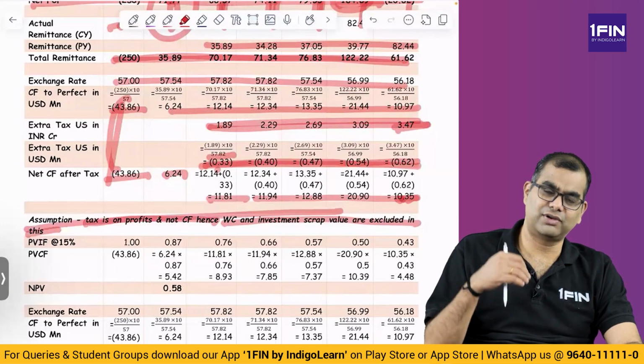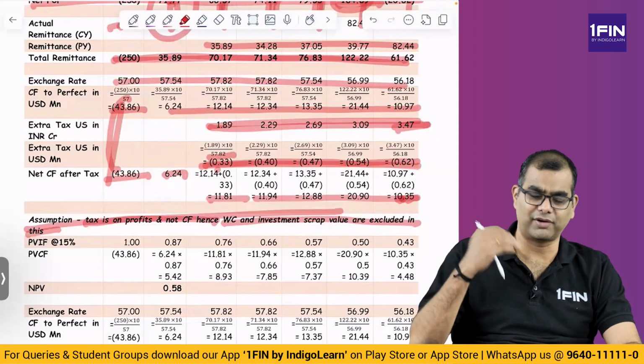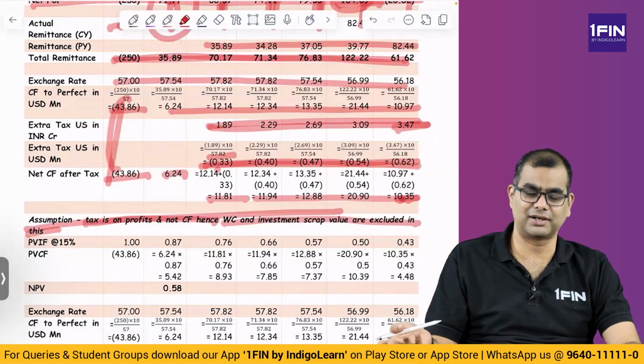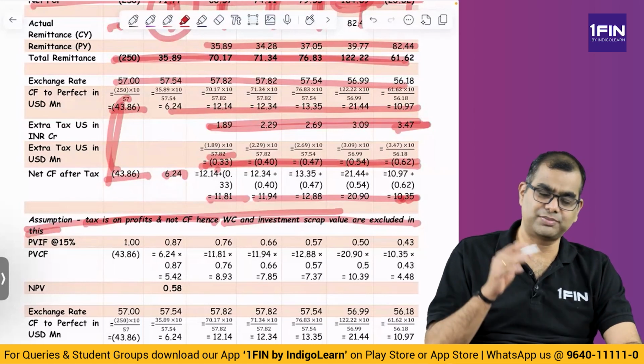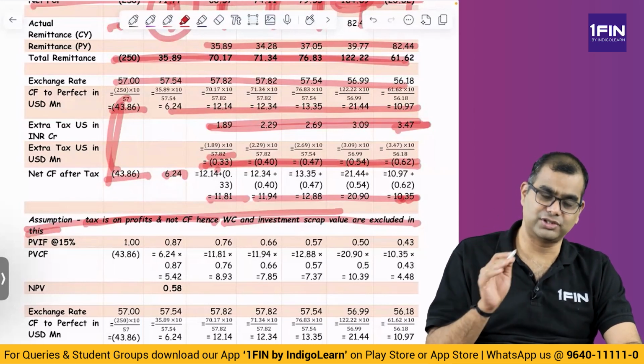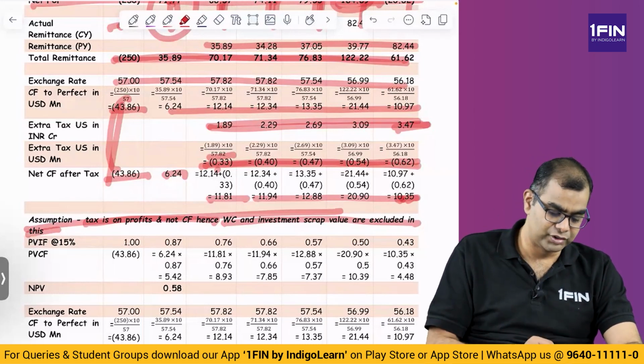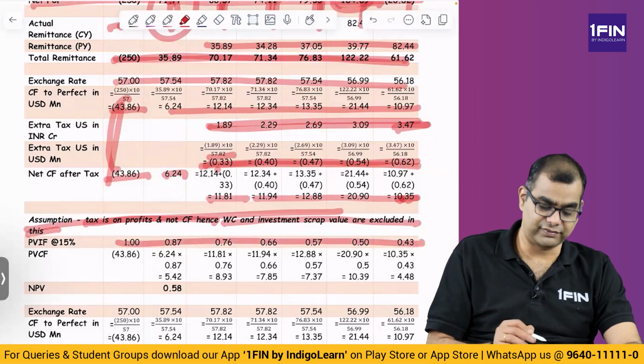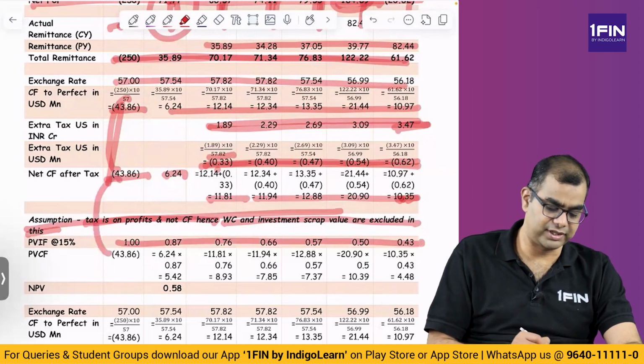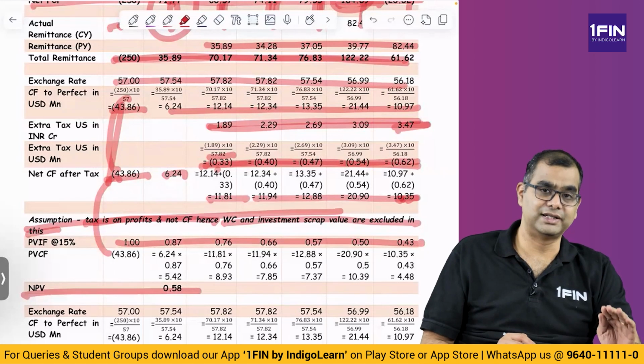There are two assumptions, as I said. One, everything they will bear and profits they will get, and marketing expenses are borne by the other party. Second assumption is profit taxation even in the US is on profits and not on remittance. So you take the present value factor at 15%, multiply this 43.86 with the present value factor, and arrive at an NPV of 0.58. It is positive.